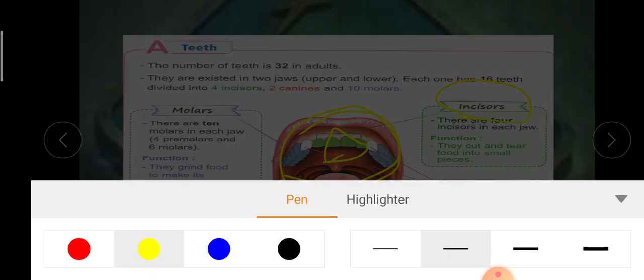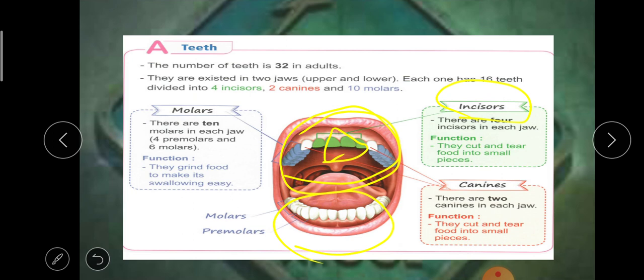Besides these incisors, there are canines: one canine, a second canine. In some animals the canines are very long and can cut and tear food very well. Also, in each jaw there are 2 canines to cut and tear food into small pieces. It means that incisors and canines cut and tear food into small pieces.